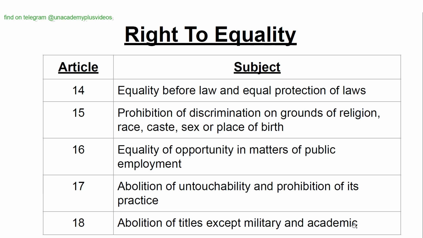Right to equality. Article 14, equality before law and equal protection of laws. Article 15, prohibition of discrimination on grounds of religion, race, caste, sex, or place of birth. Article 16, equality of opportunity in matters of public employment. Article 17, abolition of untouchability and prohibition of its practice. Article 18, abolition of titles except military and academic.